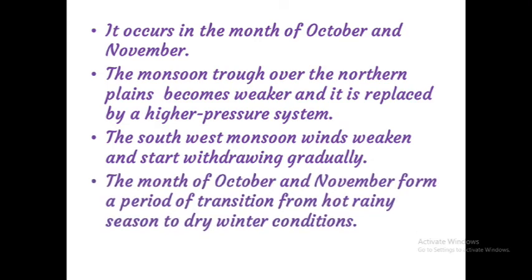The months of October and November form a period of transition from the hot rainy season to the dry winter season. Okay, children, before October we experienced summer. Then after November we are going to experience winter. Clear? That means October and November form a period of transition from the hot rainy season to dry windy conditions. That means we are moving from the hot season to the winter season.